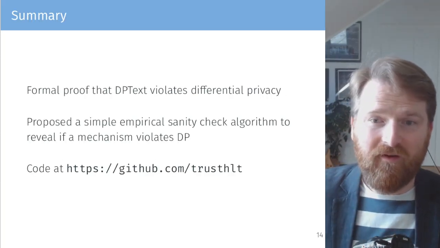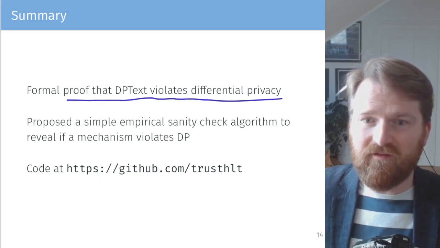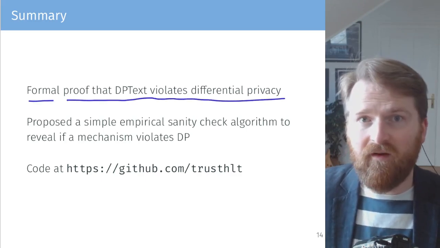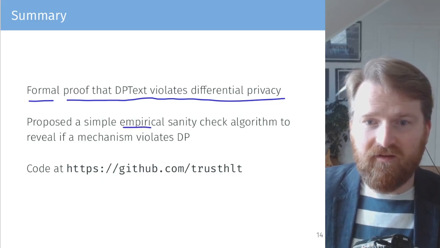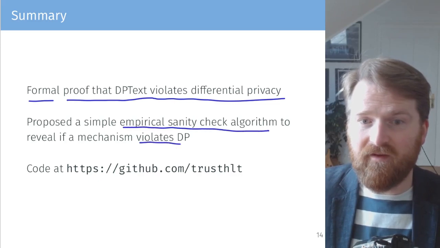So this was a short paper and short talk. We proved that DPText violates differential privacy. We have a formal proof in the paper, and we have an empirical sanity check algorithm to reveal if a mechanism actually violates DP through some estimations.